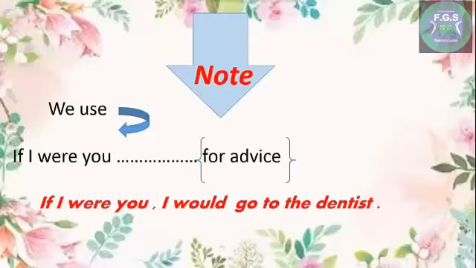If I were you, I would go to the dentist. Here I advise someone to do something. Here we use the second conditional of if.